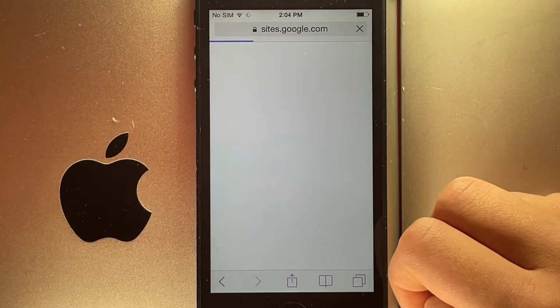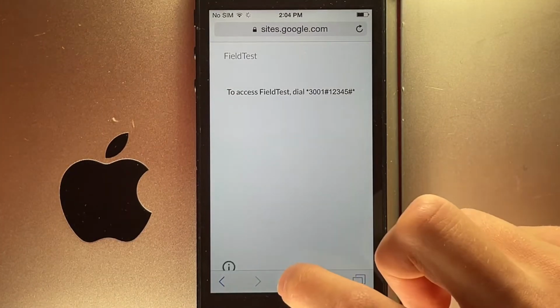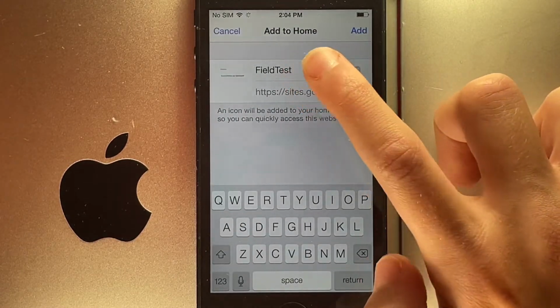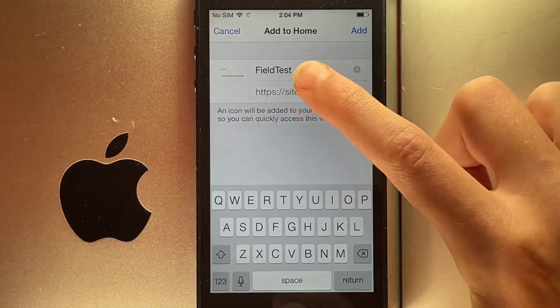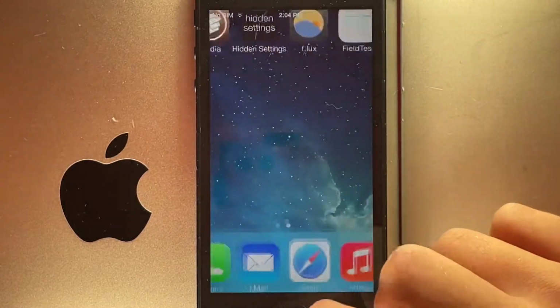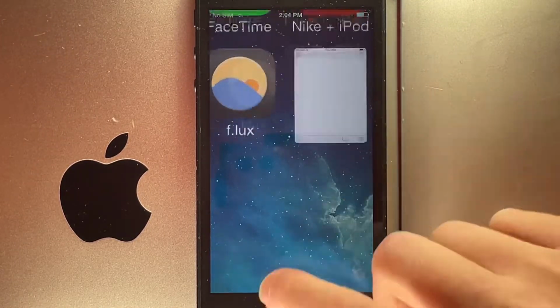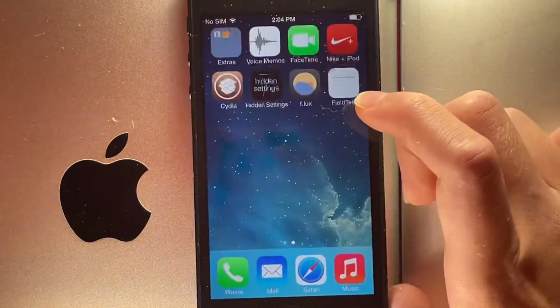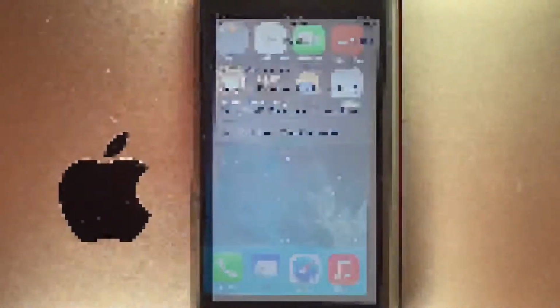It'll bring this up. You're just going to hit share, add to home screen, and title it Field Test with no space and a capital T. Basically you can open Field Test and you can get the key combination you can type in to get Field Test. That's the end of this video.